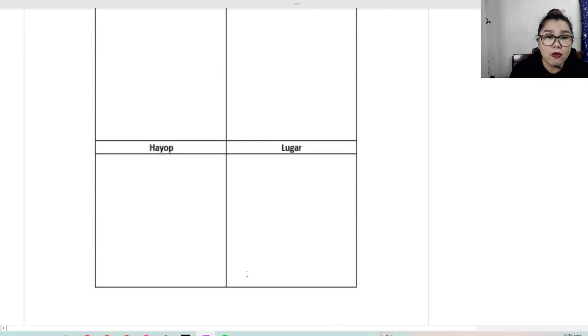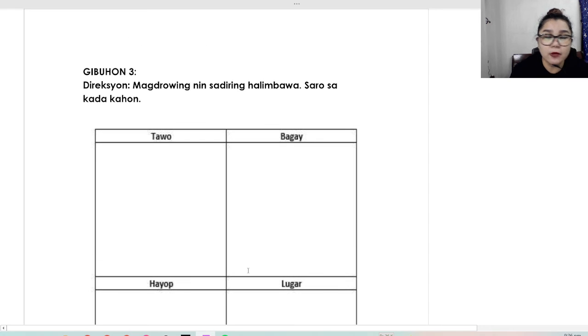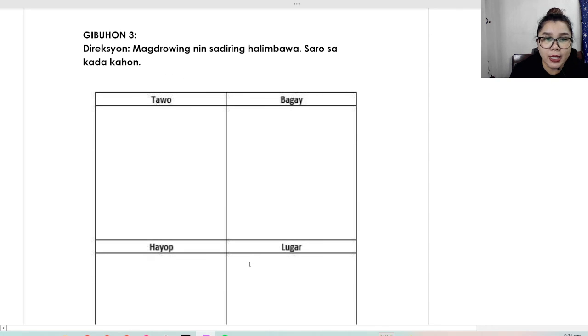page 4. So, make sure na, una, correct. So, how will I give score for this? Una, dapat tama. Sunod, ang example, example, hindi na naibigay from this module. And then, creative, neat ang pagkakagawa. And then, submitted on time.